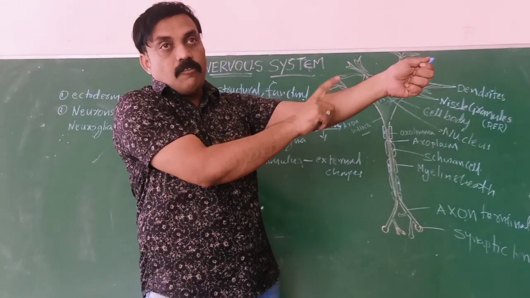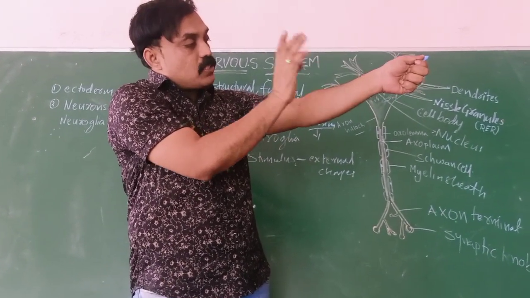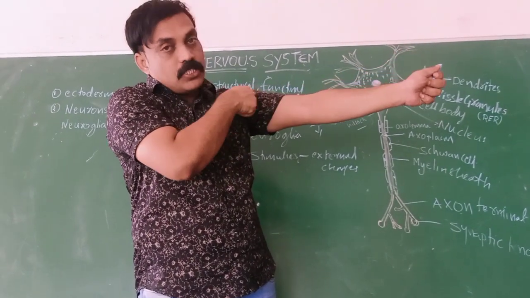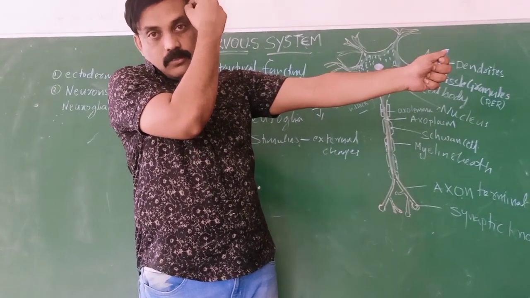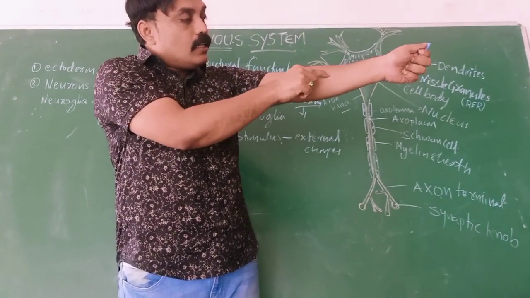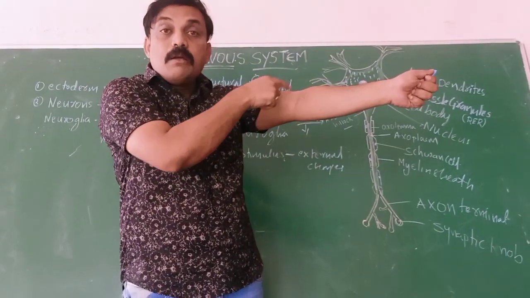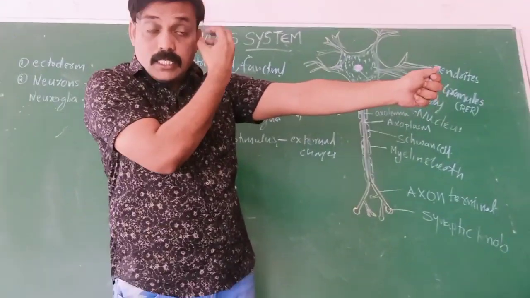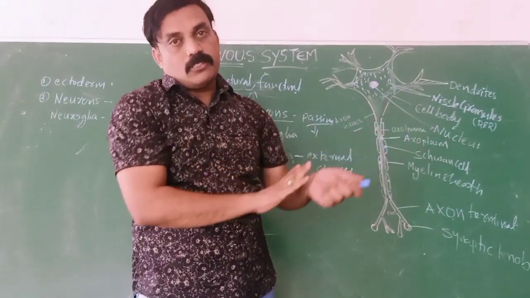How do I feel pain? First of all, the message is passed to the brain with nerves, with neurons. The brain analyzes it and gives the response.